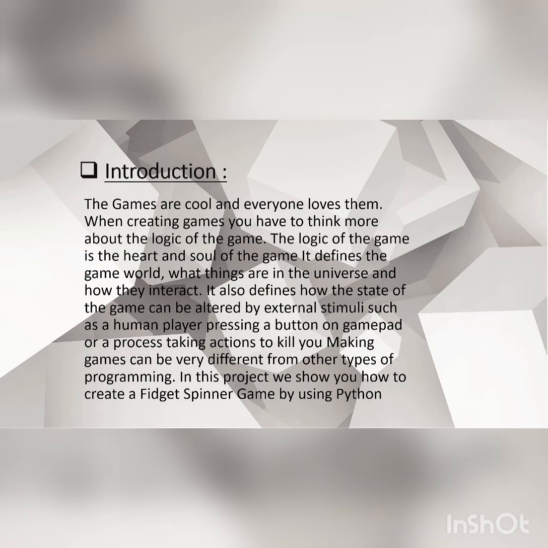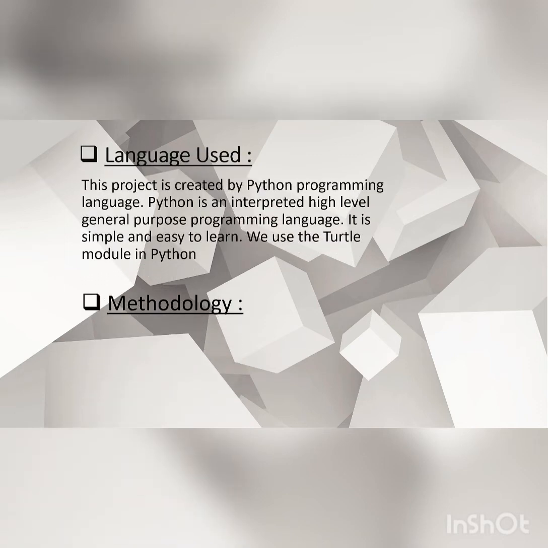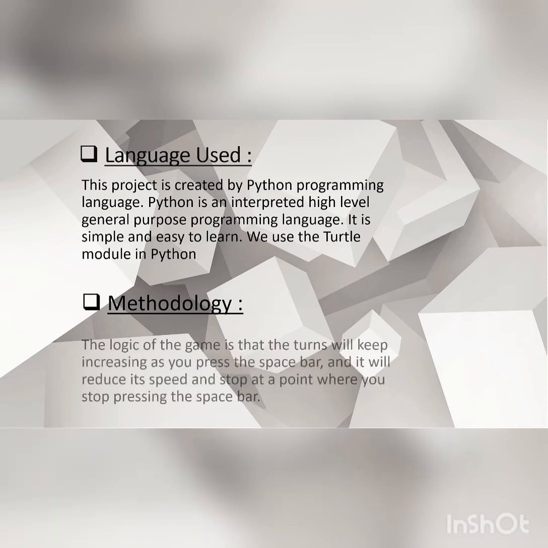Making games can be very different from other types of programming. In this project, we show you how to create a fidget spinner game by using Python programming language. We use Python language for making such a project. Python is an interpreted high-level general-purpose programming language. It is simple and easy to learn. We use the turtle module in Python.